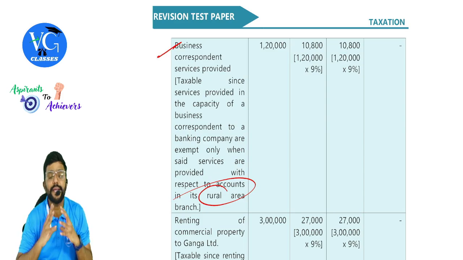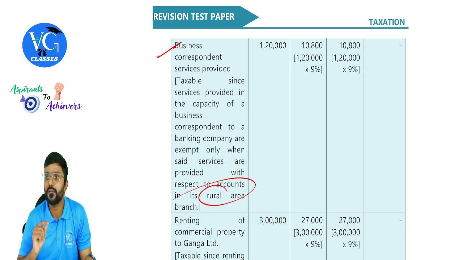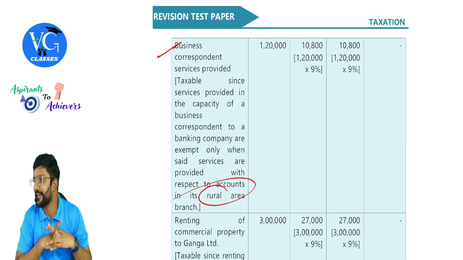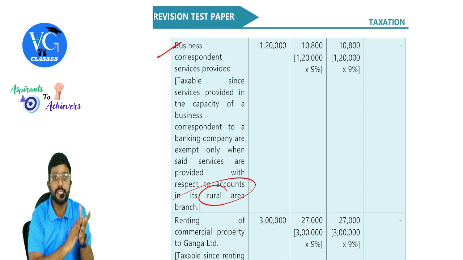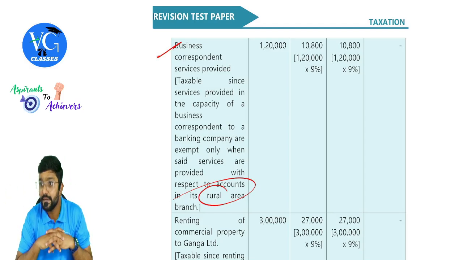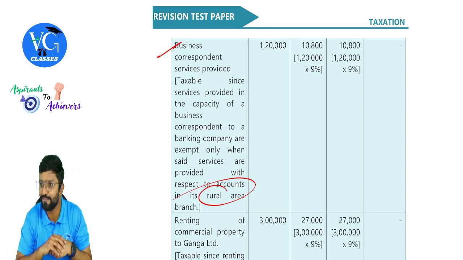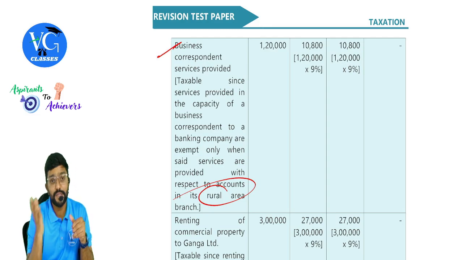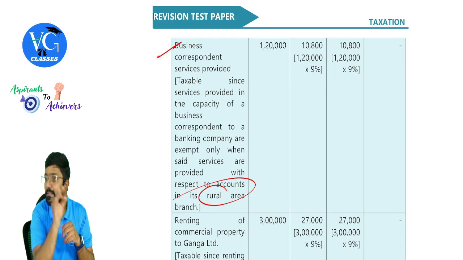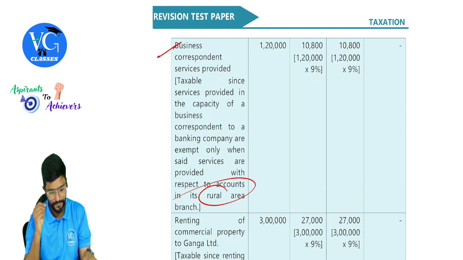Guys, you might get confused with RCM, but please be careful. RCM is applicable only when services are given by agent to business correspondent, not from business correspondent to banking company. Is that clear? If it is a business facilitated to banking company, that is covered under RCM. Agent to business correspondent is covered under RCM, whereas business correspondent to bank is not covered under RCM, guys.